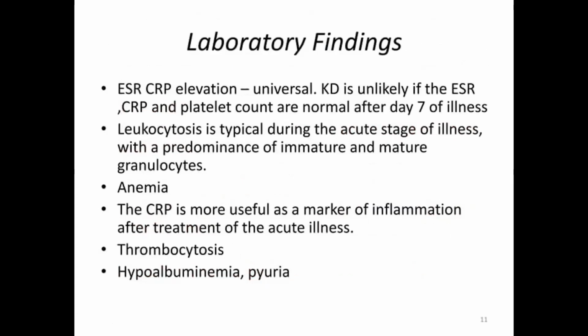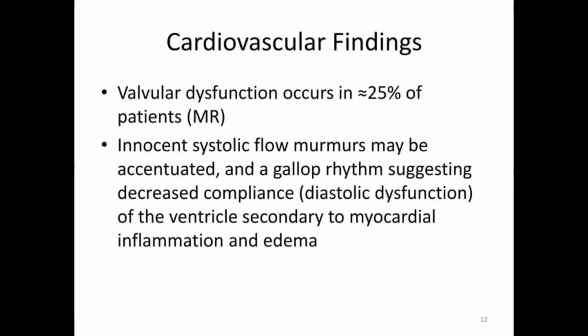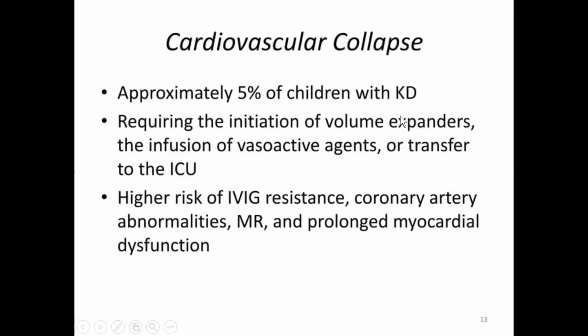So these already we discussed. ESR, CRP elevation, and platelet count will be increased at the end of first week. Leukocytosis, anemia, hypoalbuminemia, pyuria. So cardiovascular findings already we discussed. MR is more common. 25% of Kawasaki disease will have MR. So innocent systolic flow murmur may be accentuated and gallop rhythm suggesting decreased compliance. There can be diastolic dysfunction.